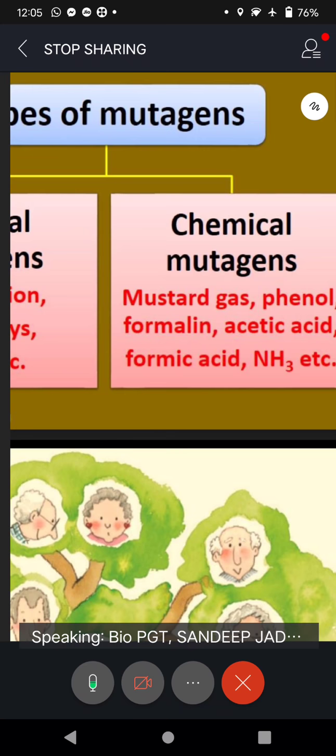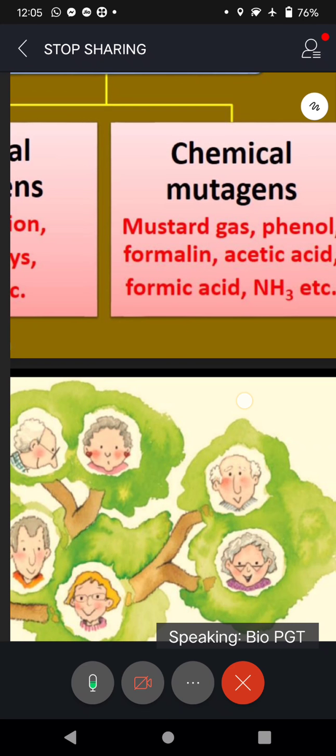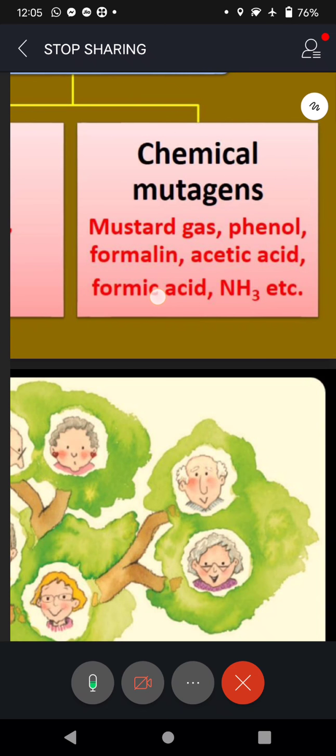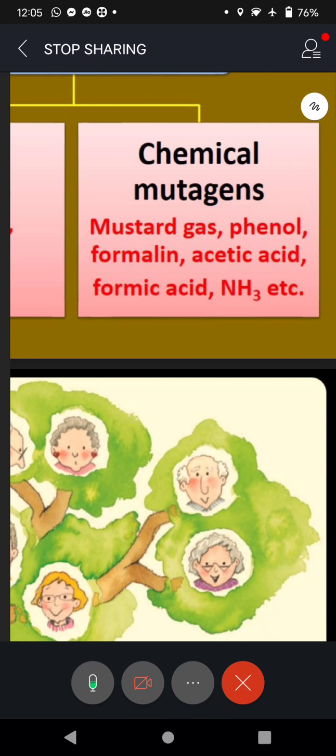And look at that, chemical mutagens, mustard gas. Remember, some countries unfortunately they started using this mustard gas and we call it biological war. So people getting exposed to mustard gas, they become mad.